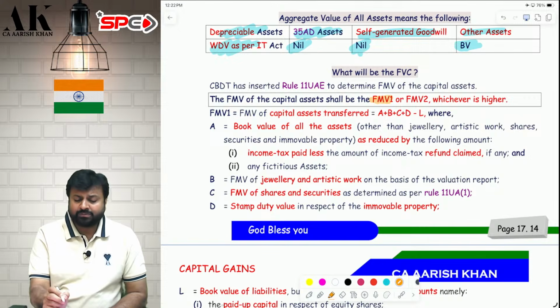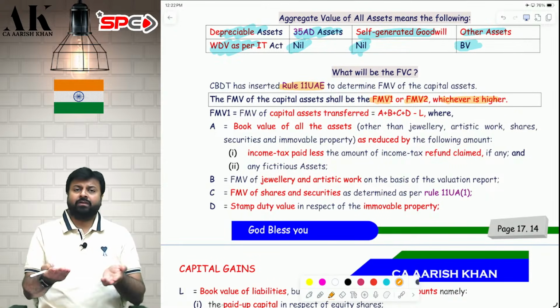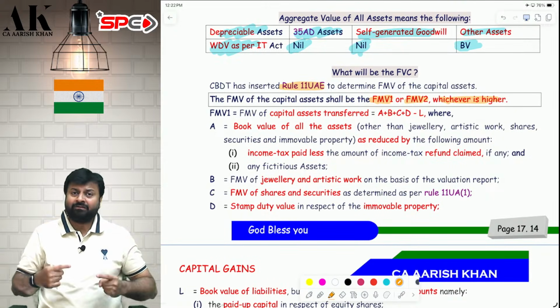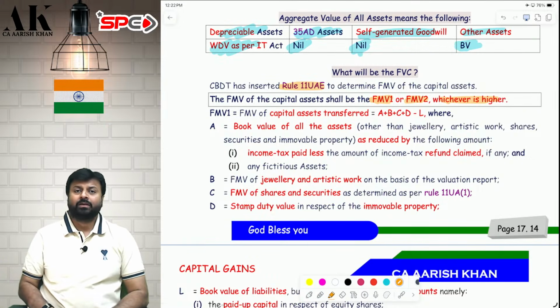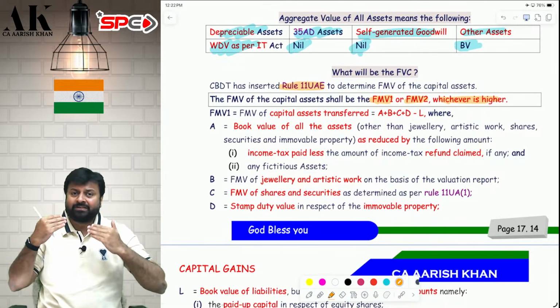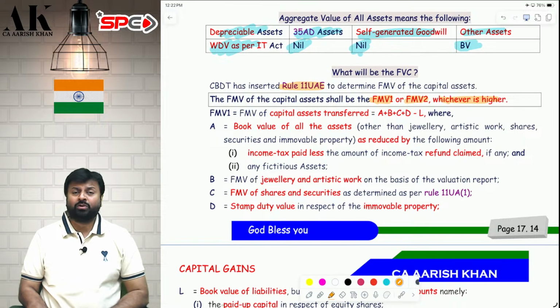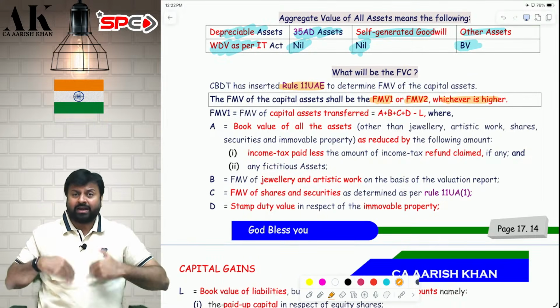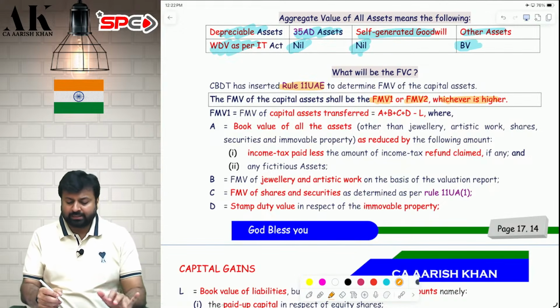Check here. As per Rule 11UA, FMV1 or FMV2, whichever is higher, for that they have prescribed the rule. Sir, what is FMV1? FMV1 is the FMV of the asset and the liability which we are transferring. Whatever we are transferring now, that asset's FMV is FMV1. So what is FMV2? FMV2 is the value of the assets that we are receiving. We might receive money, we might receive non-monetary consideration.